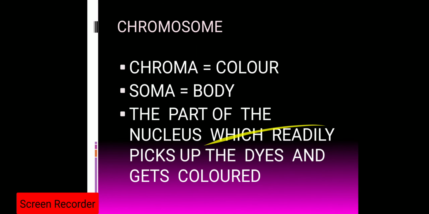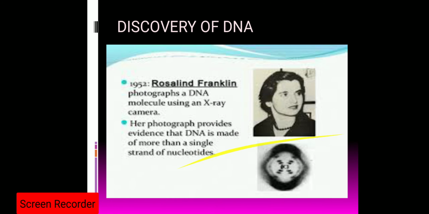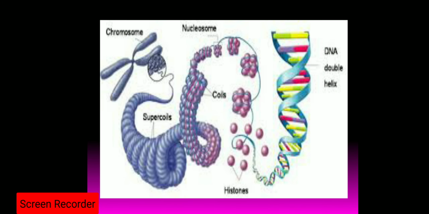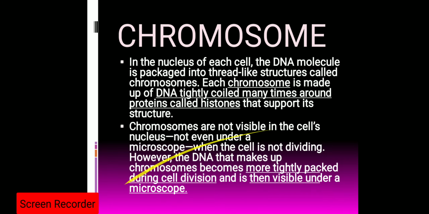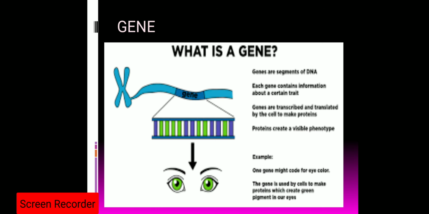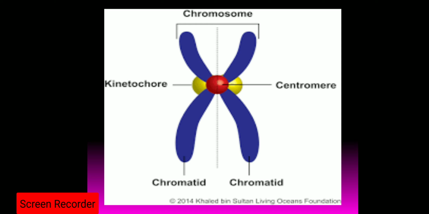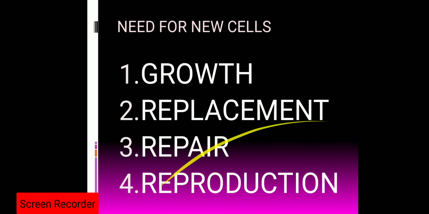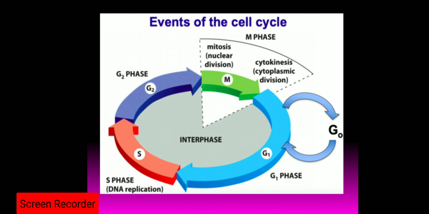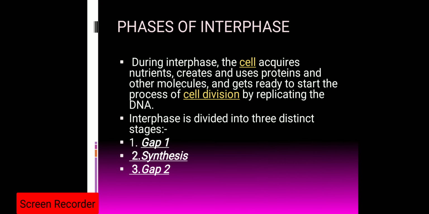Students, so we have to continue with the phases of interphase. Interphase is broadly classified into three subphases, which are G1 phase, S phase and G2 phase. We have to discuss in detail what happens during the G1 phase, S phase and G2 phase.